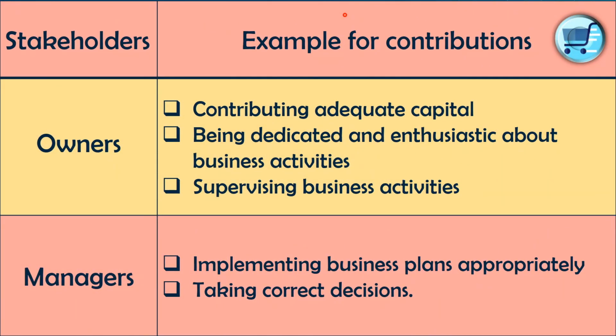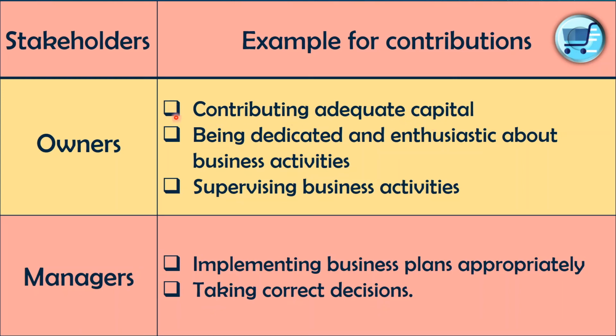So let's discuss what businesses expect from their stakeholders. First of all, owners. What a business expects from owners is listed here. Contributing adequate capital.